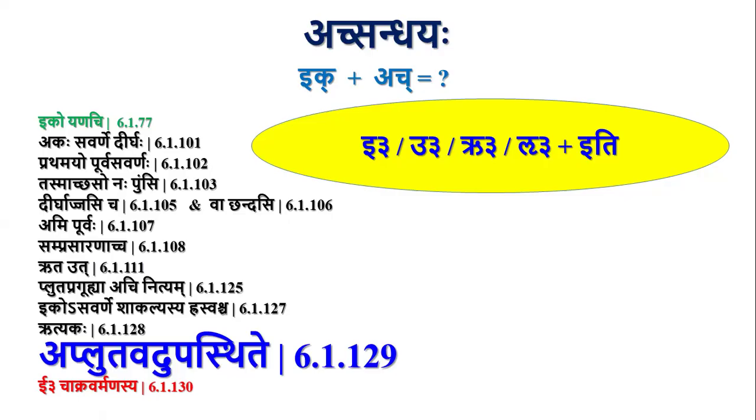So here also the Pluta is followed by E of iti. In that case, that Pluta will behave like apluta and there will be Savarna Dirgha because they are Savarna to each other. In other cases, U plus E or Ru plus E or Lu plus E, those Pluta letters behave as if they are not Pluta, and by Iko Yanachi there will be Yanadesha appropriately.